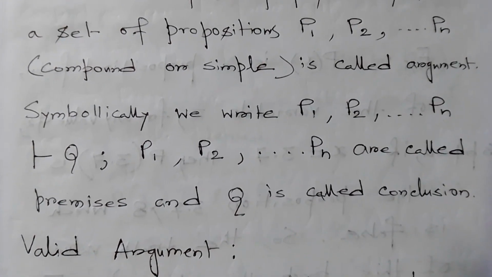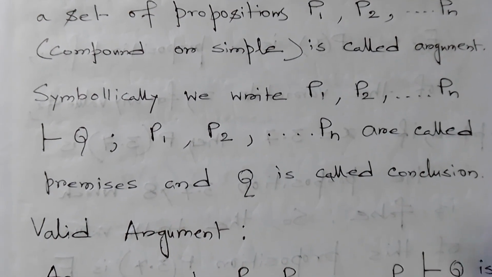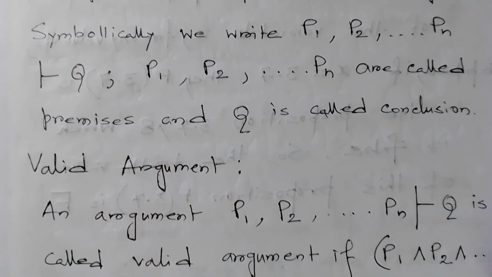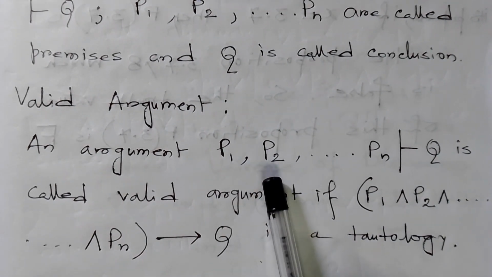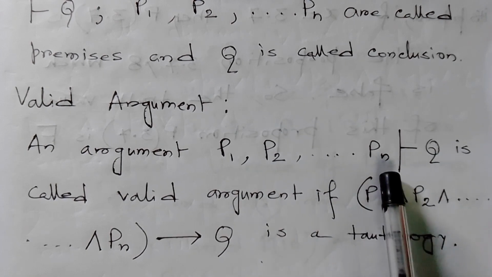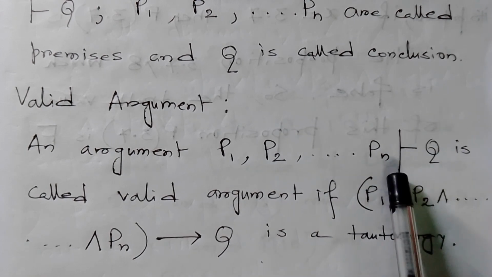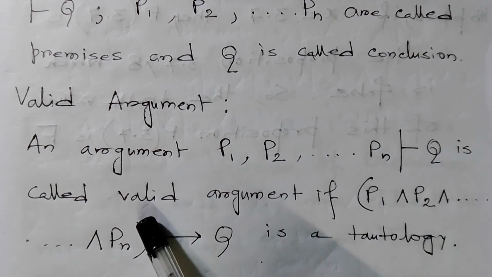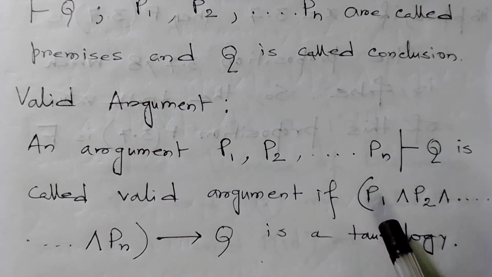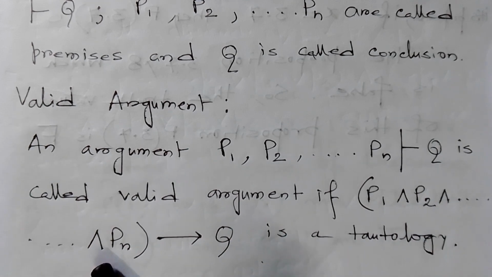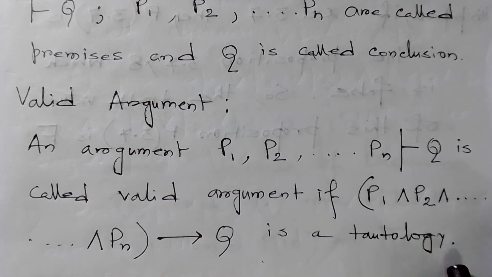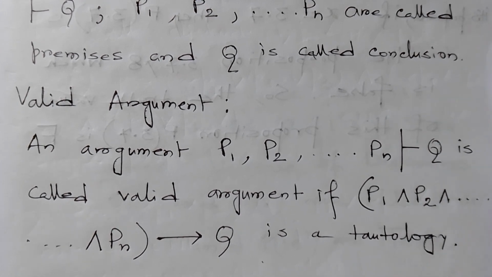Now valid argument. An argument P1, P2, ..., Pn concluded to Q is called a valid argument if P1 conjunction P2 conjunction ... conjunction Pn implies Q is a tautology. Then that would be a valid argument.